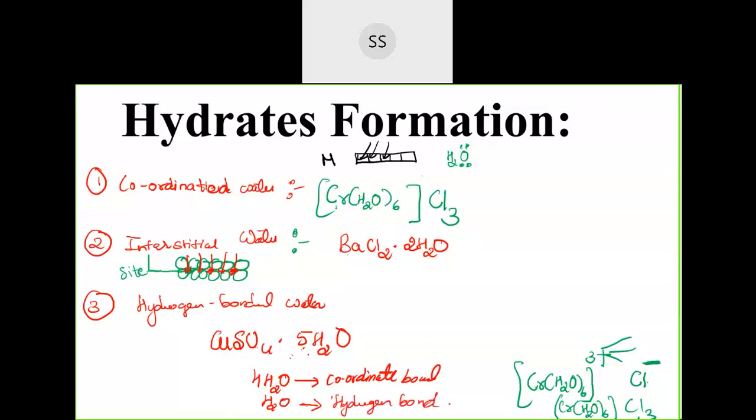You just remember the example. In detail we will not go because it's not important for you all. I am not going into detail because what is required I will tell you next year. So you just remember one example, that will be enough. So hydrate formations are these. Now we'll go for the next topic.